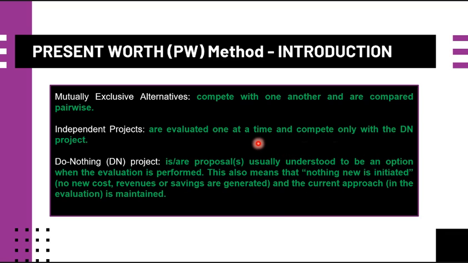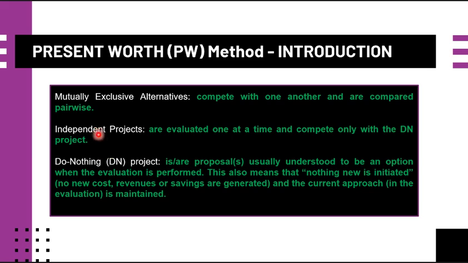So as for this one, if it is absolutely required that one or more of the defined alternatives be selected, this do nothing is not considered. Take note of this. If it is absolutely required by the company that one or more of the defined alternatives be selected, then this do nothing project is not possible. And this may occur when a mandated function must be installed, for safety, legal, government, or other purposes.